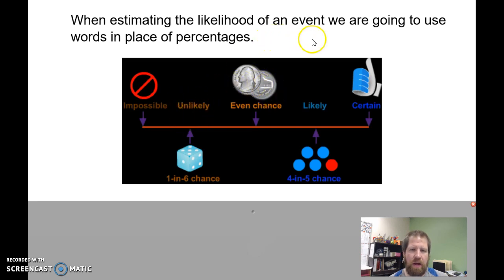An unlikely event would be I roll a die and I get a 6. It's unlikely that's going to happen. Still definitely possible. I have a 1 in 6 chance, but it's unlikely.